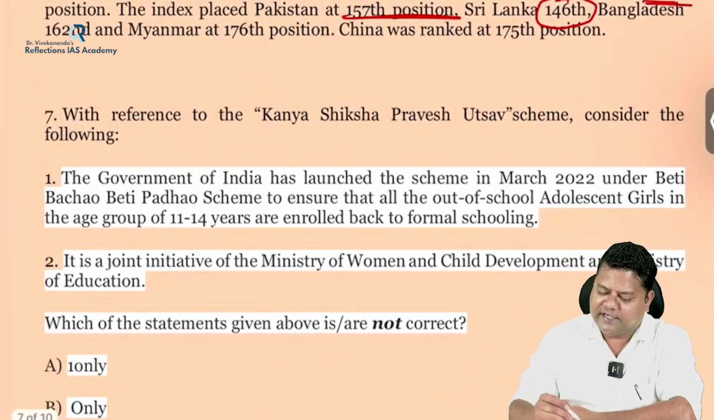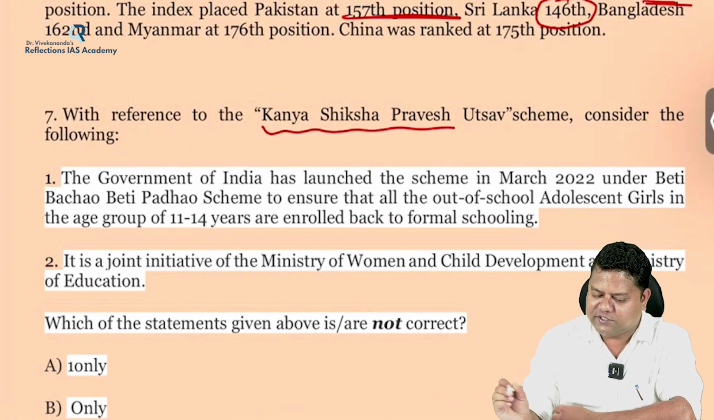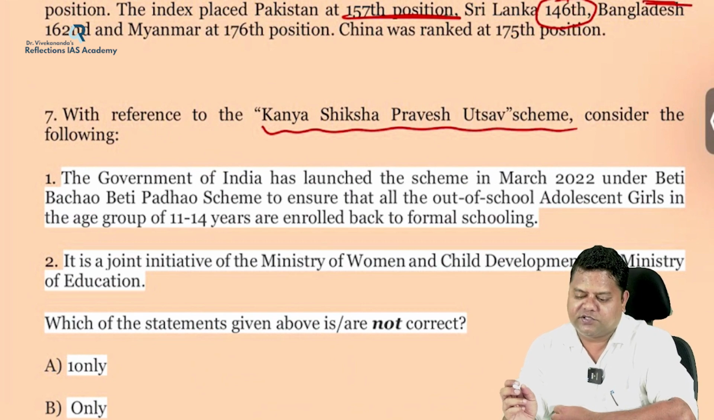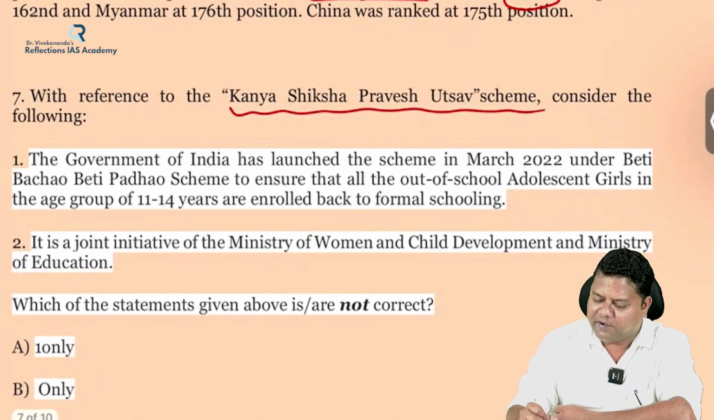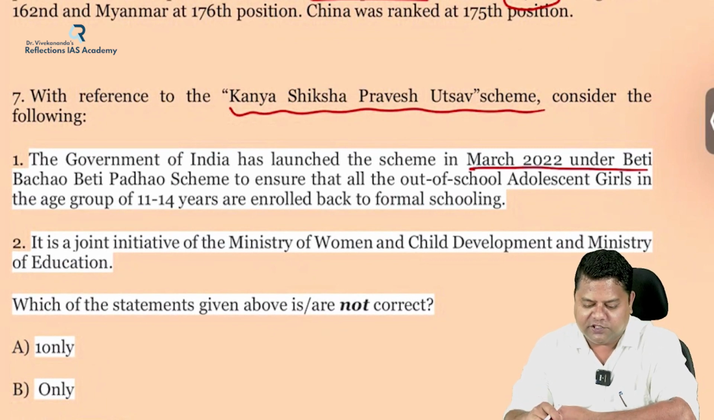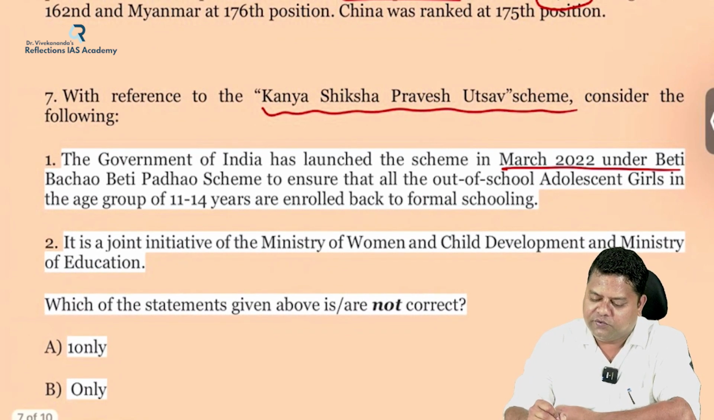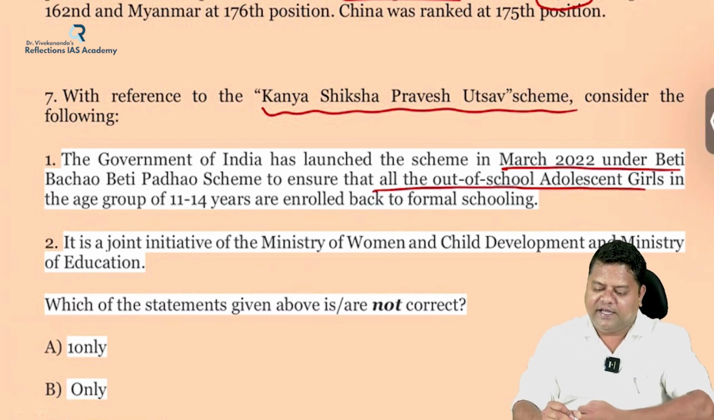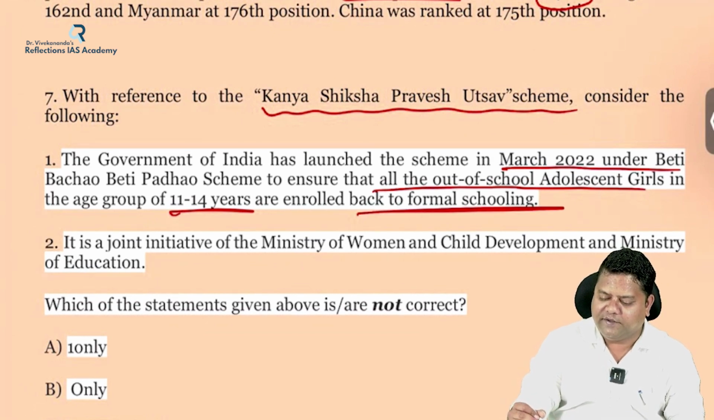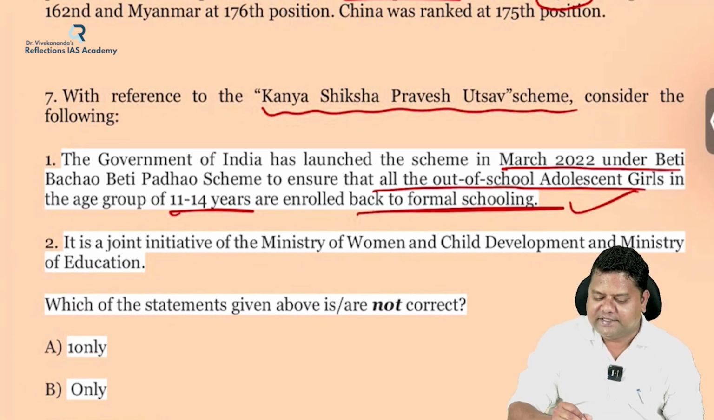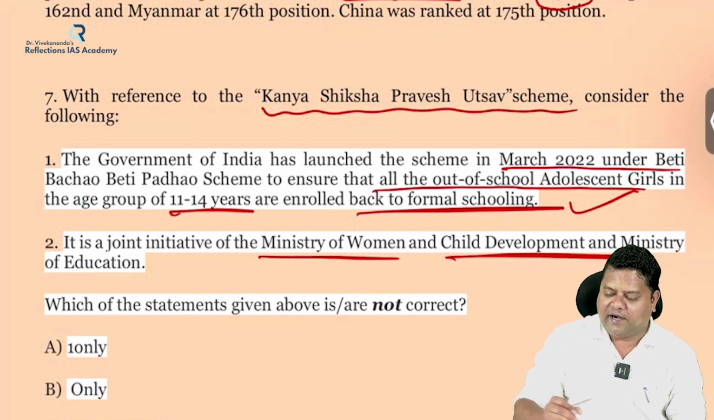With reference to Kanya Shiksha Pravesh Utsav scheme, consider the following. The Government of India has launched the scheme in March 2022 under Beti Bachao Beti Padhao scheme to ensure that all out-of-school adolescent girls in the age group of 11 to 14 years are enrolled back to formal schooling. Fair enough. Second, it is a joint initiative of the Ministry of Women and Child Development and Ministry of Education.